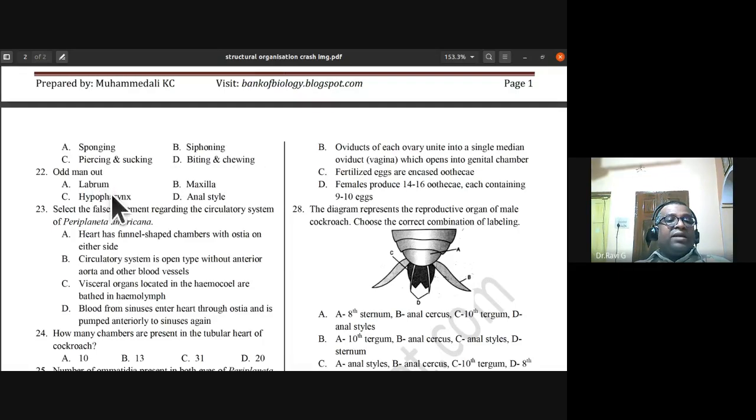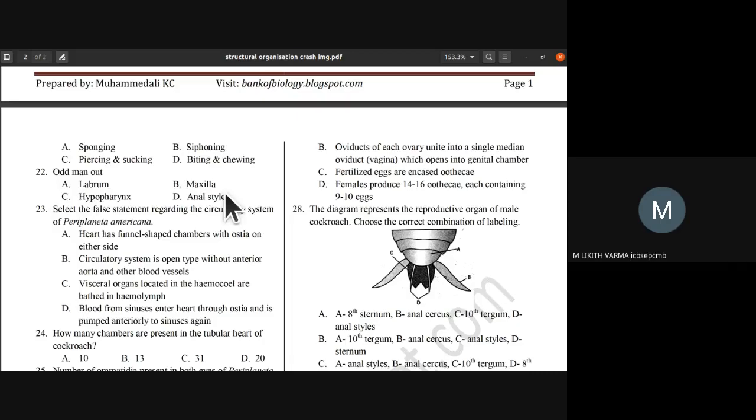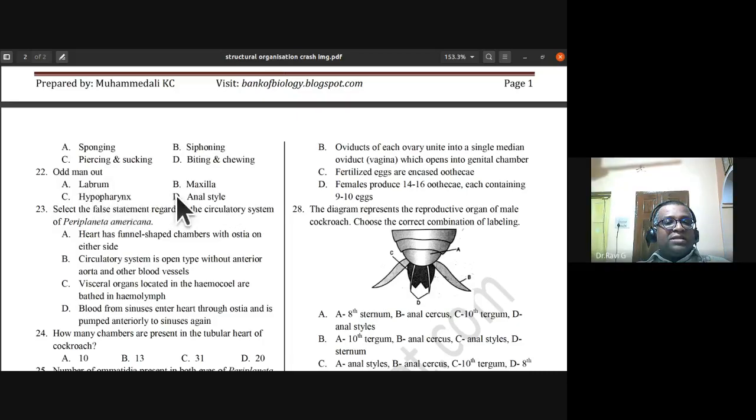Okay. The odd man out. Which is the odd man out? That is a wrong combination. So three of them are correct, one is wrong. Anal style is the odd one out, sir. Yes, because the other things are all mouth parts. The anal style is the odd man out. Anal style is present only in the male cockroach. Style is present in male. I am talking about cockroach again. The odd man out is anal style because labrum, maxilla, and hypopharynx are the mouth parts of cockroach.